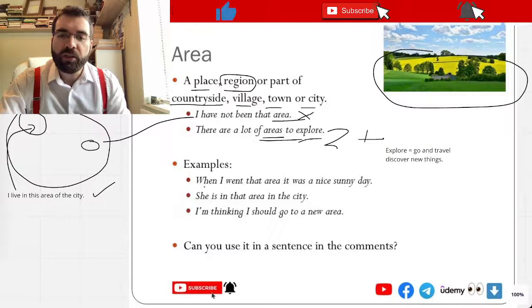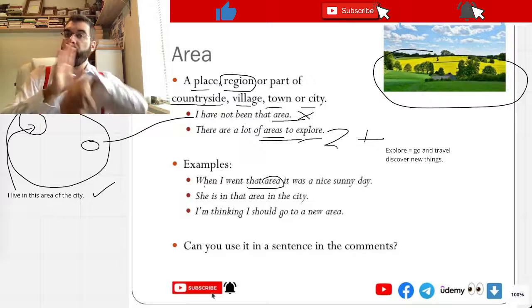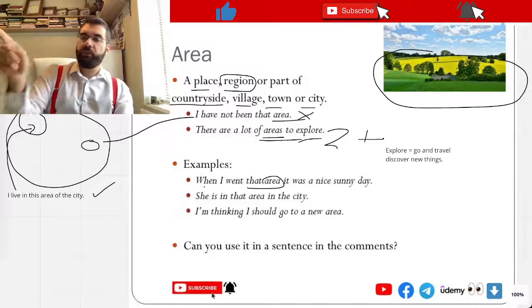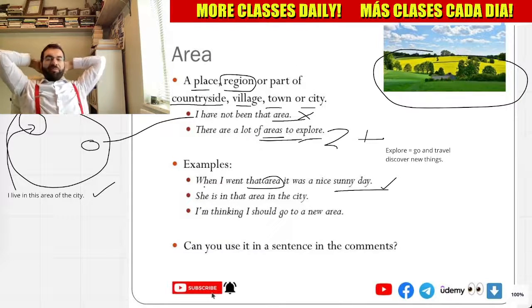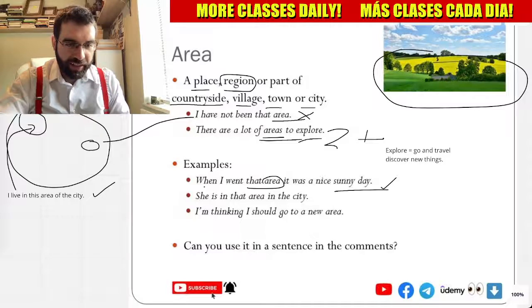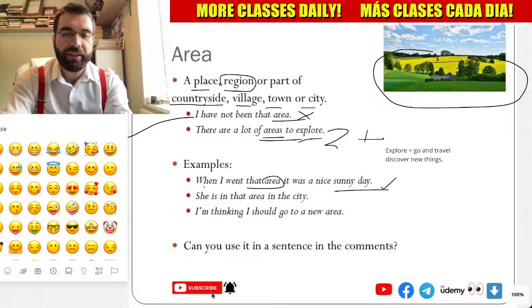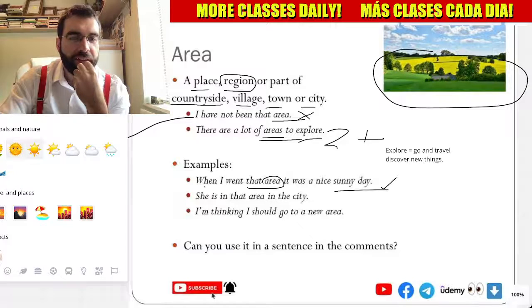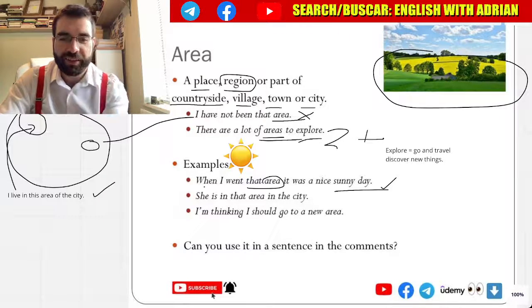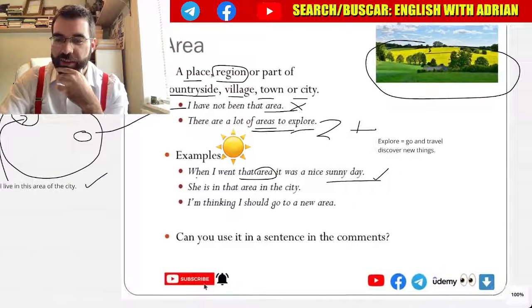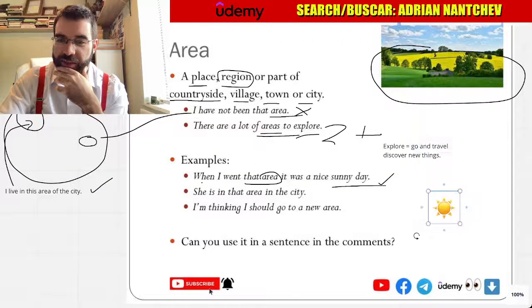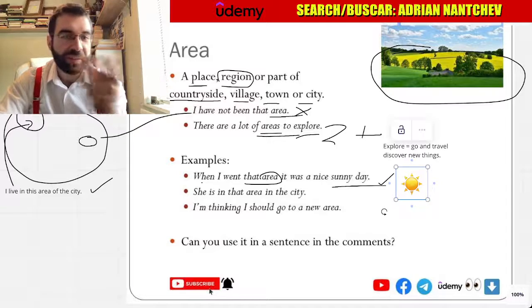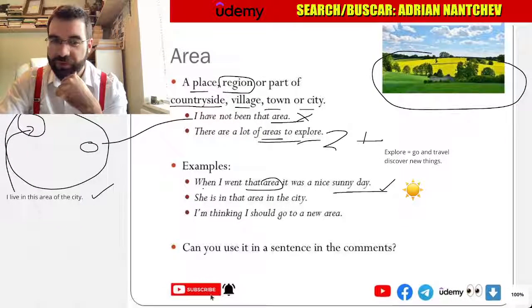So when I went to that area, it was a nice sunny day. Very good. Makes sense. In fact, I wonder, can we get, yeah, here, oh, perfect. Look at that. A nice sunny day. Can we move it? Oh, we can. Very nice. A nice sunny day. How cool is that?